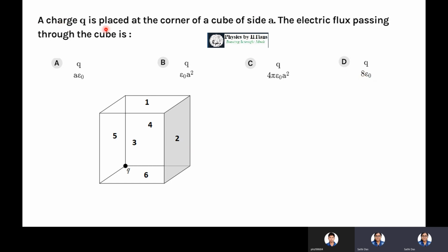The question is: a charge Q is placed at the corner of a cube of side A. The electric flux passing through the cube is how much? The electric flux is passing through this cube, and the charge is located at the corner of the cube. So what will be the answer? Q by 8 epsilon naught. But I am asking you, why is it so?